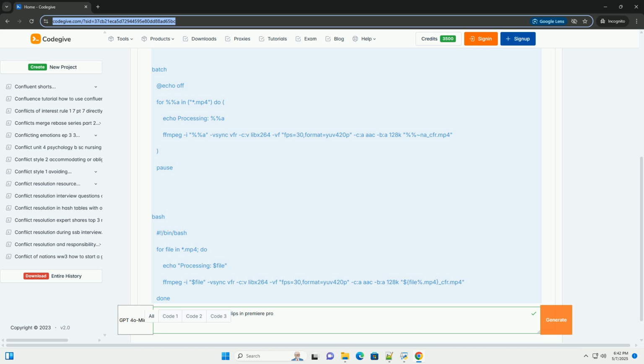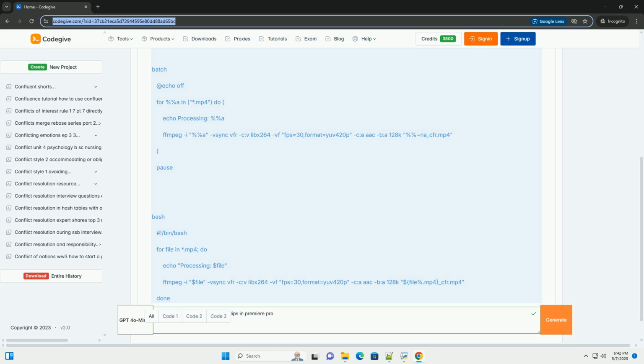Basic ffmpeg command for VFR to CFR conversion. Explanation: ffmpeg invokes the ffmpeg program. -i input.mp4 specifies the input file. Replace input.mp4 with the actual file name. Be sure to enclose the file name in quotes if it contains spaces.